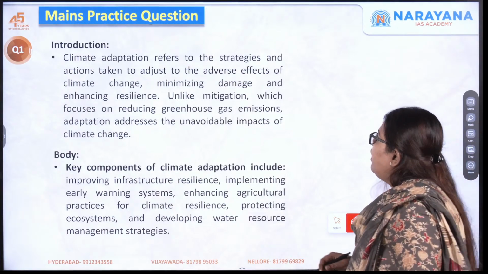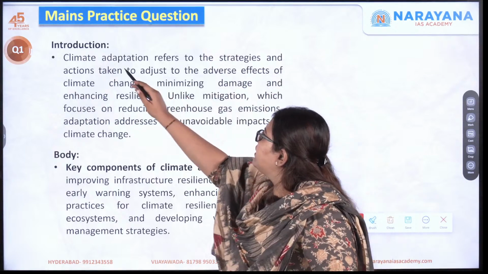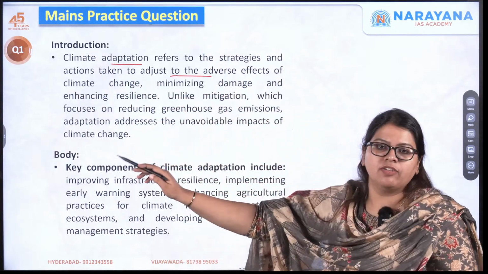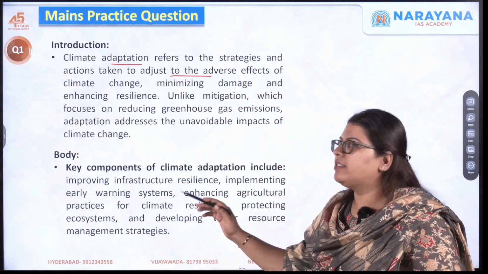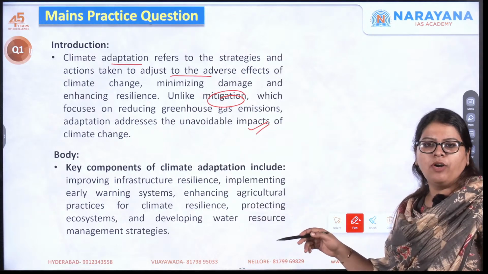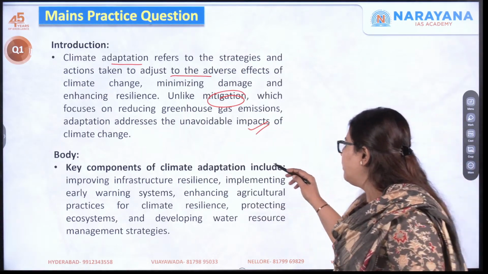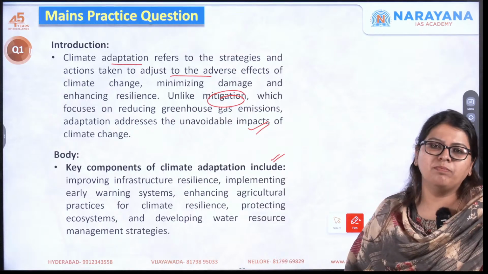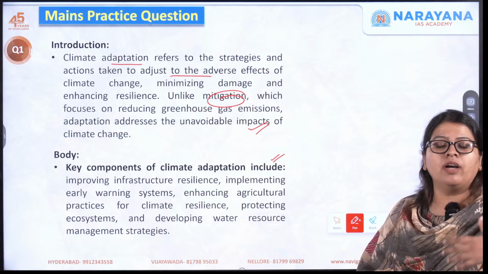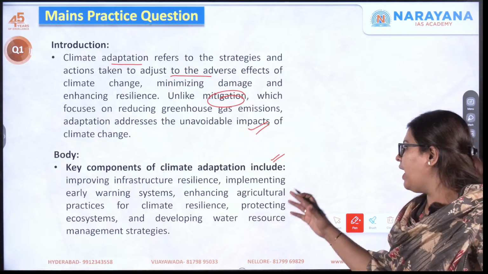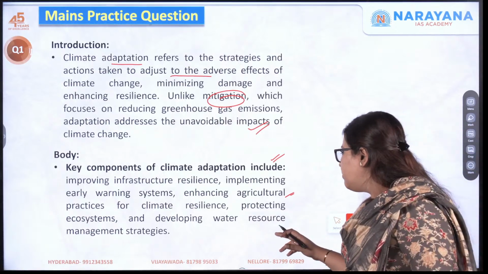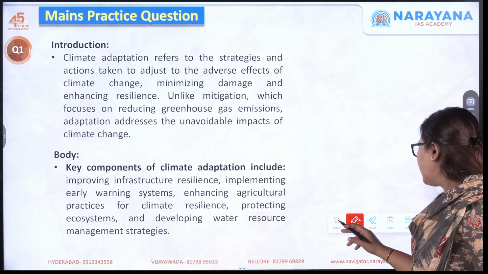In the introduction, we'll be talking about what you exactly mean by adaptation, in order to adjust to the adverse effects of climate change, and how it is different from mitigation. And in the body, we'll talk about key components of climate adaptation, that is how do you improve the resilience of your infrastructure, how do you improve your early warning systems, how do you enhance agricultural practices for climate resilience, then water resource management strategies, etc. shall be discussed in the body.